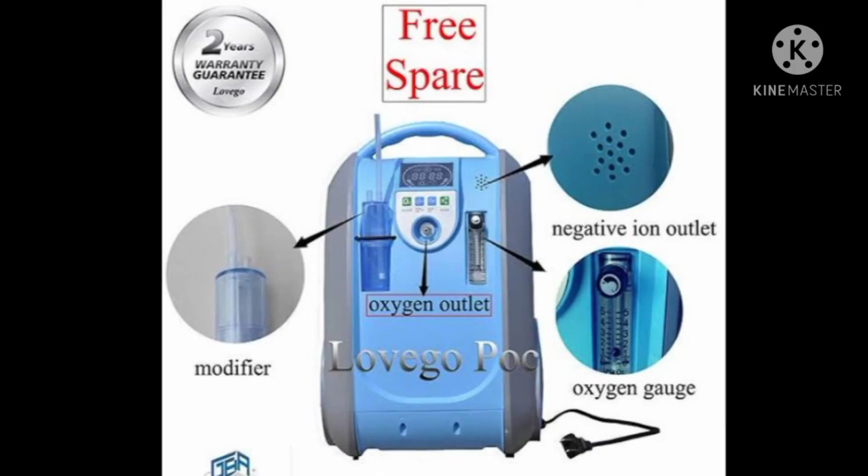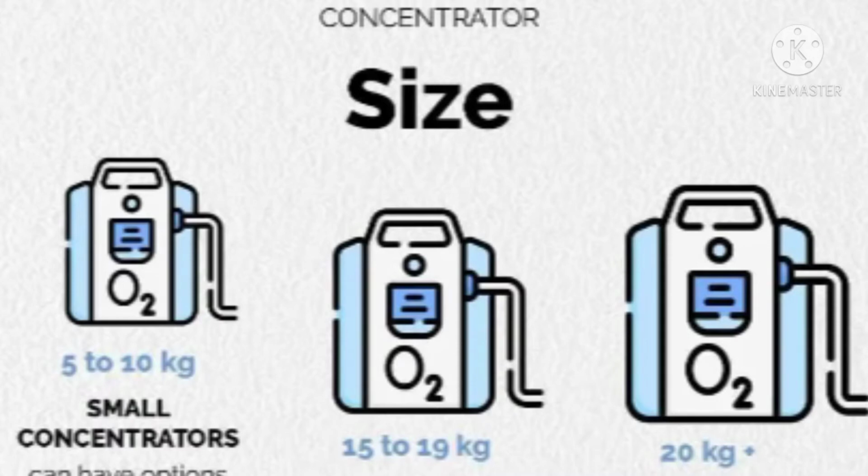What is the role of the concentrators? Concentrators are a kind of filter. The shape of this concentrator is being projected on the screen. It is like a box, like a cooler. For example, it takes the air from the ambient air, and after taking it, it releases the N2, that is nitrogen gas, and only accepts the oxygen gas, and then it works upon the oxygen. From this concentrator, the purity of the oxygen is approximately 90 to 92%.